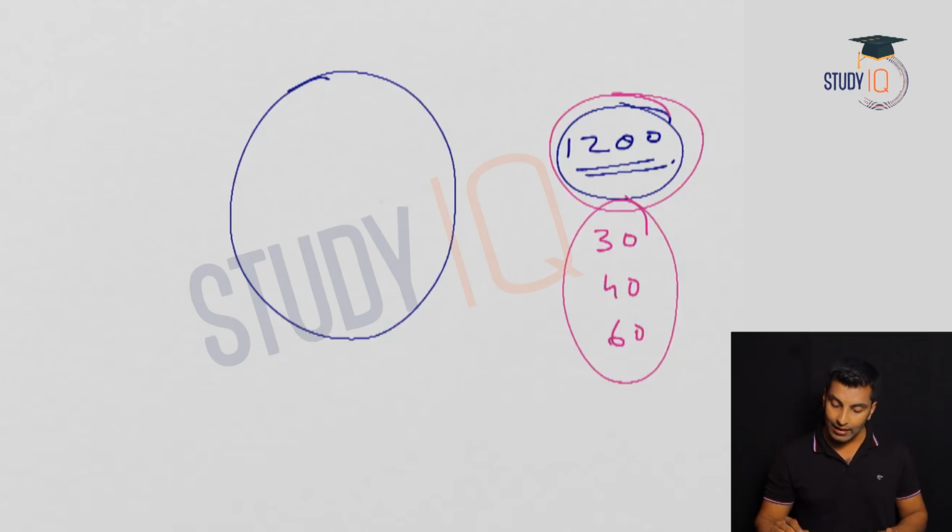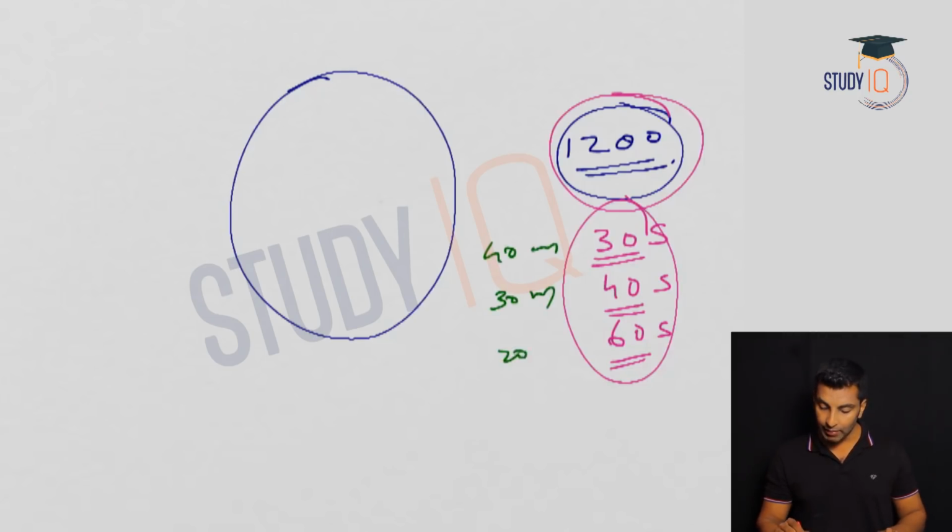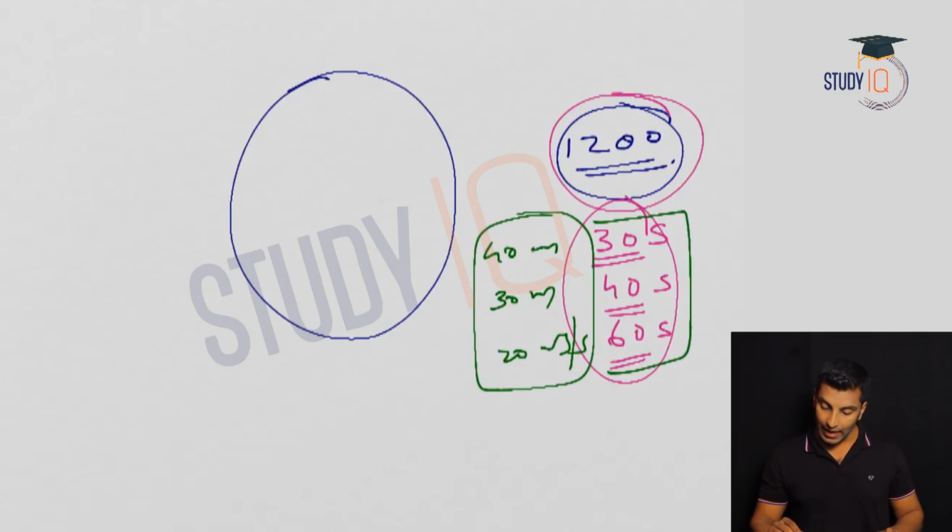Rather than telling 30 minutes, 40 minutes or 60 minutes, or 30 seconds, 40 seconds, 60 seconds for one revolution, the speed was given: 40 meter per second, then 30 meter per second, and then 20 meter per second. From the speed you understood the time taken to complete one revolution by each person. Then to see when they meet, we have to take the LCM. That question we have solved.